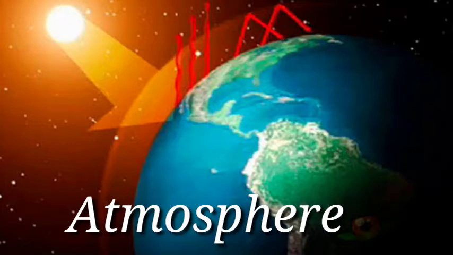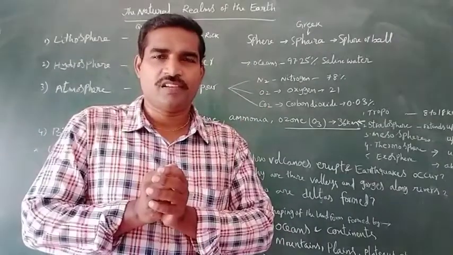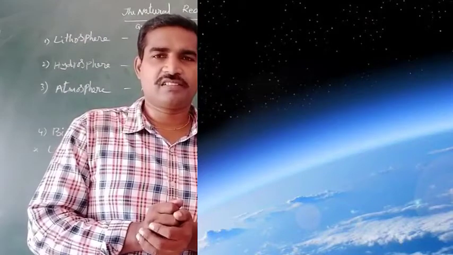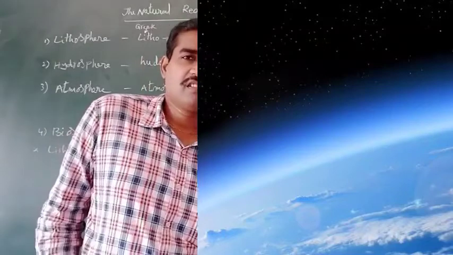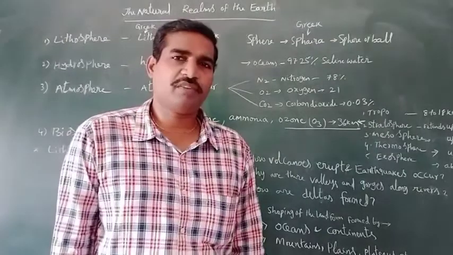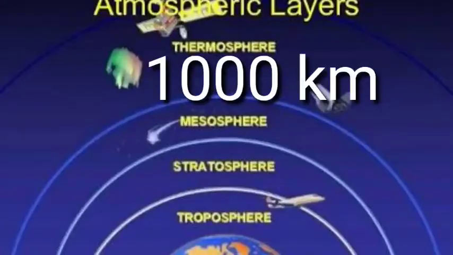The earth is surrounded by a thick layer. It's just like a blanket. It's known as the atmosphere. How many kilometers does it extend from the earth? Nearly 1000 kilometers. I'll draw on the board. Look at this. Here it is.